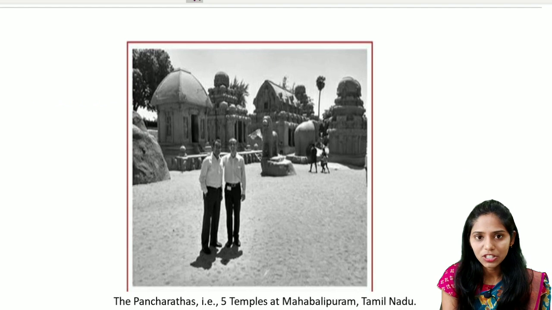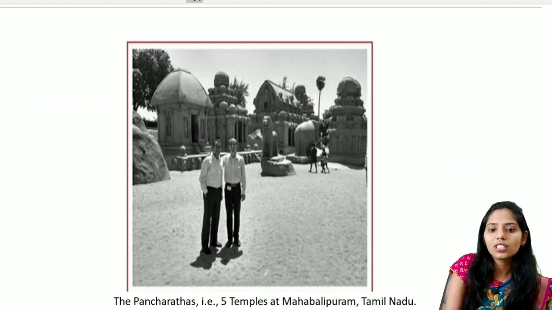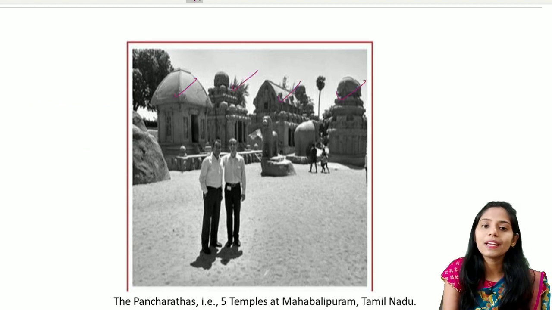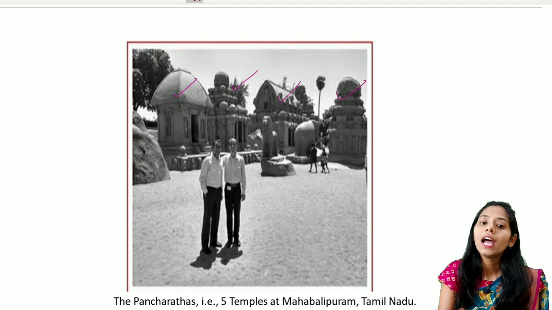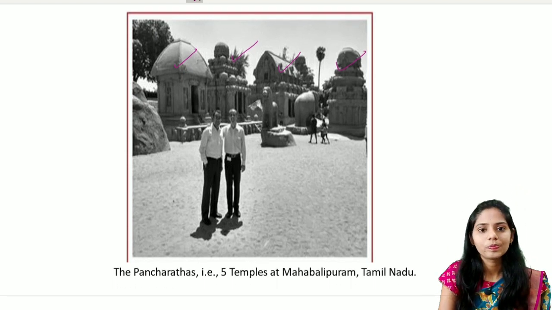They are called Pancharathas, and the biggest one is the Dharmaraj Ratha and the smallest one is the Draupadi Ratha. These are some of the examples of the Rathas, which are mainly located in Mahabalipuram, which is in the state of Tamil Nadu.